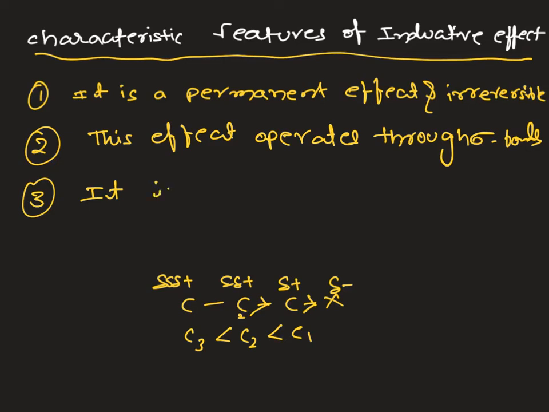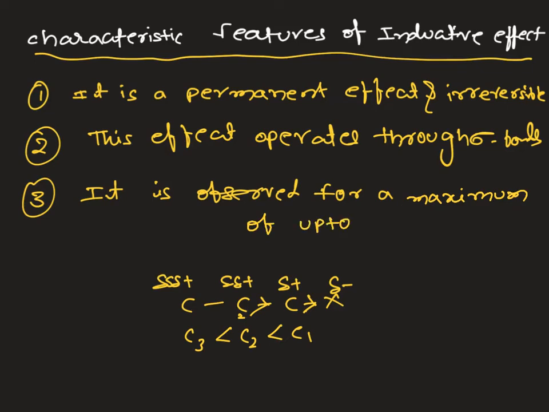So it is observed for a maximum of up to the second carbon atom.